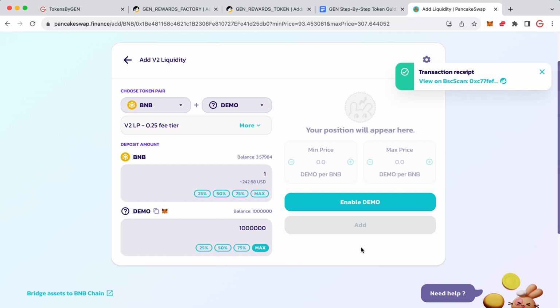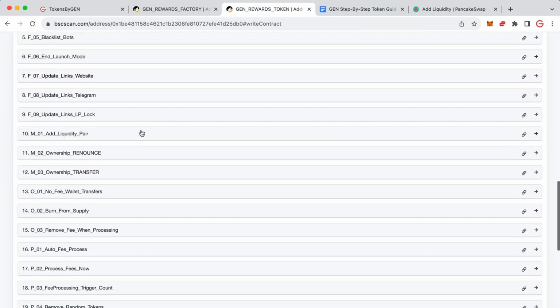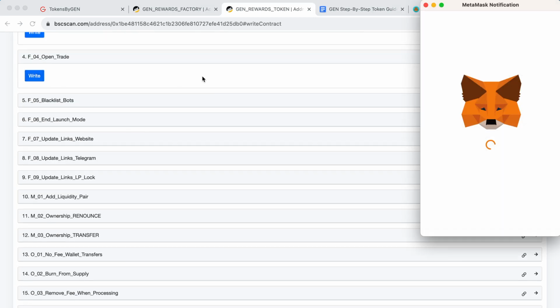But trade isn't open yet, so no one can actually interact with your token. So you just got to wait and then click on here. I'm not going to do that because I don't want this token to go live. But once you have done that, you then open trade by clicking on this button.